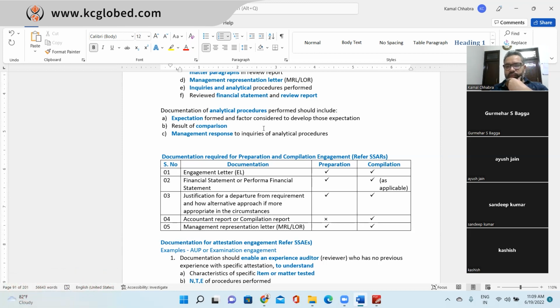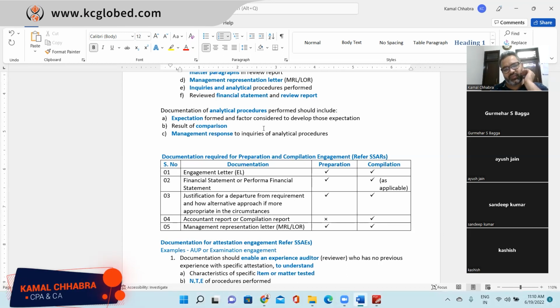Variance analysis can be analytical procedures, like checking gross profit ratio, net profit ratios, and comparison of previous years and the present year. Ratio analysis. Yeah, variance analysis, ratio analysis, disaggregated analysis. Do you remember what is disaggregated analysis? I think you explained, but I forgot. Anyone else would like to give it a try? What is disaggregated analysis?